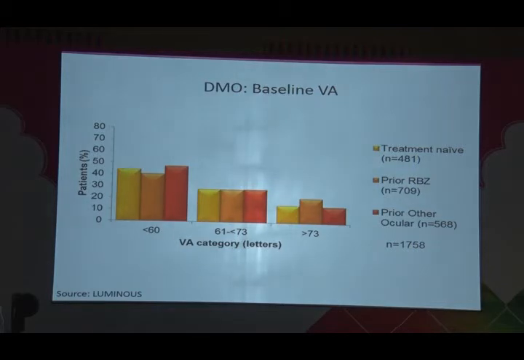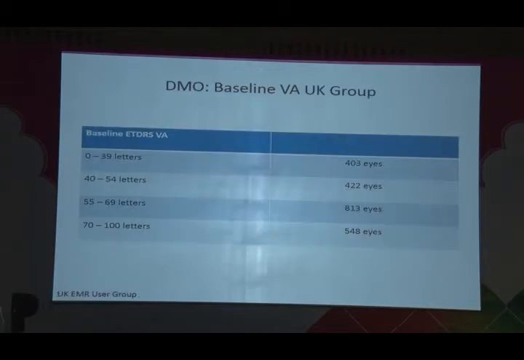Again, looking at the diabetic macular edema baseline visual acuity, the Luminous trial is sponsored by Novartis, and what they have done is taken patients with good vision, intermediate and reduced. Looking at the UK data, they gave a far wider range of visual acuity, 0 to 39 letters, 40 to 54, 55 to 69, or 70 to 100. And if you look at the number of eyes, there's a significant number of eyes in each of those groups.